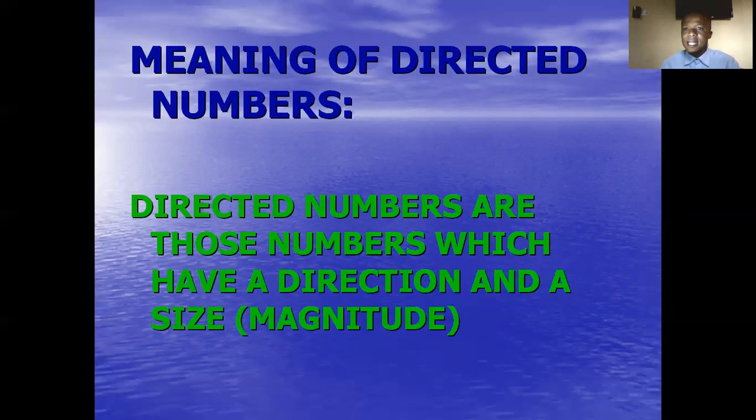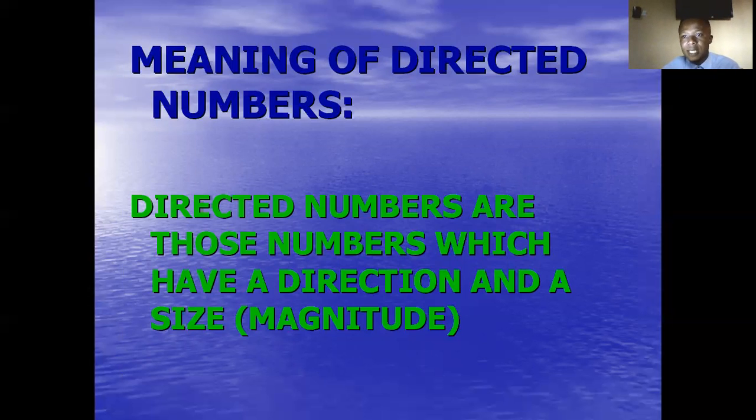So those numbers that have signs, either positive or negative, are called directed numbers. Take note of this, please. Any number you know that has a sign, be it positive or negative, is tagged a directed number. So all the negative numbers you know and all the positive numbers you know put together give us what we call directed numbers.